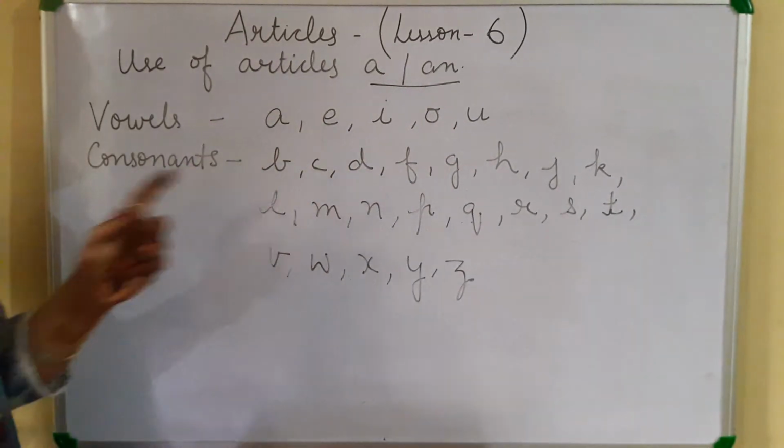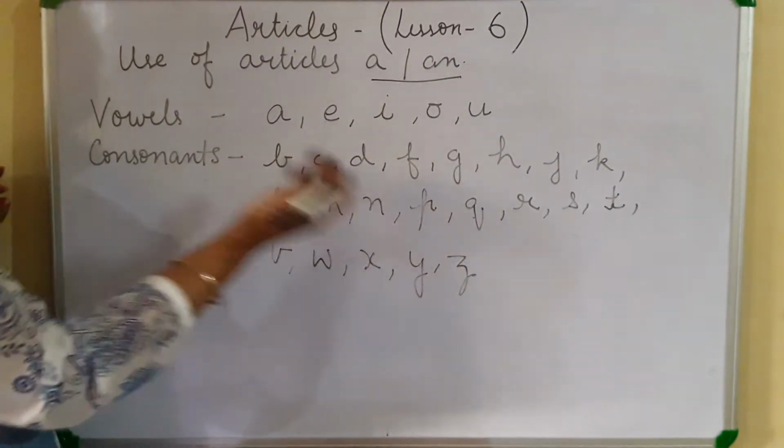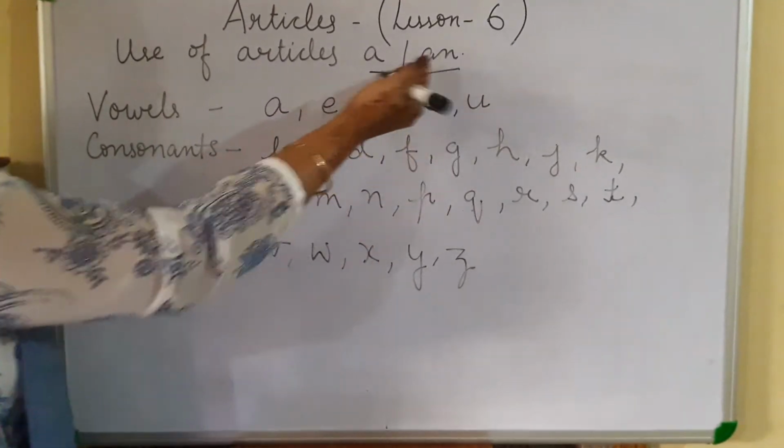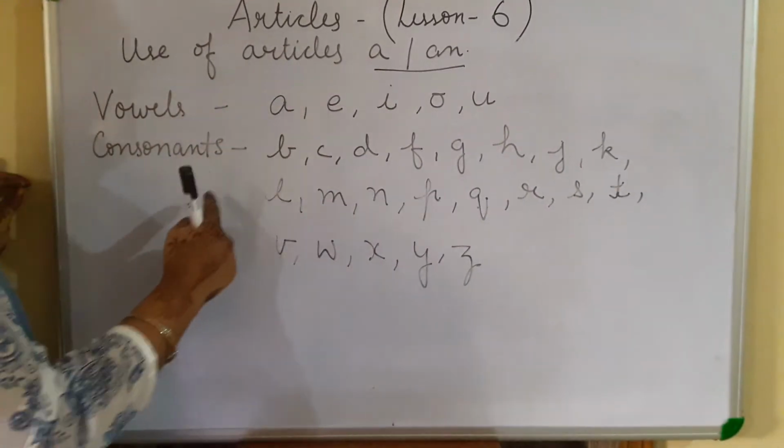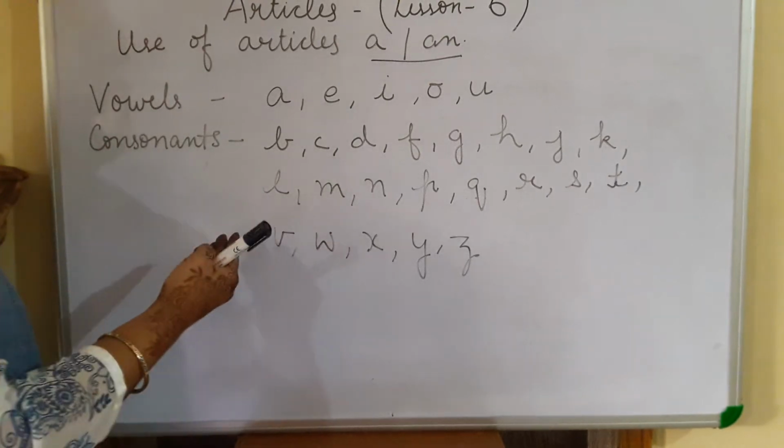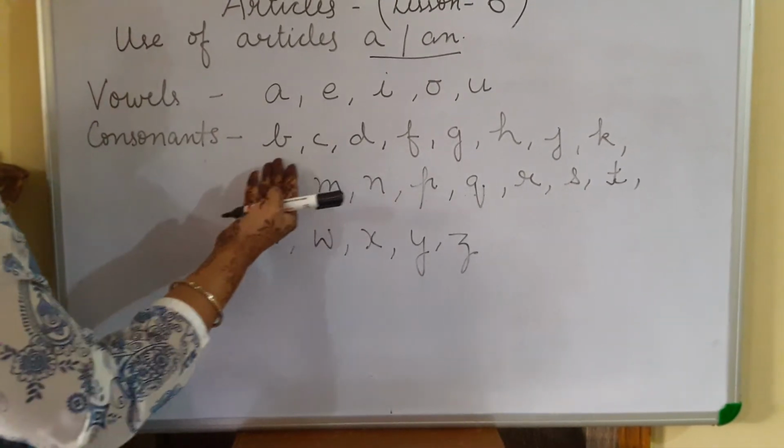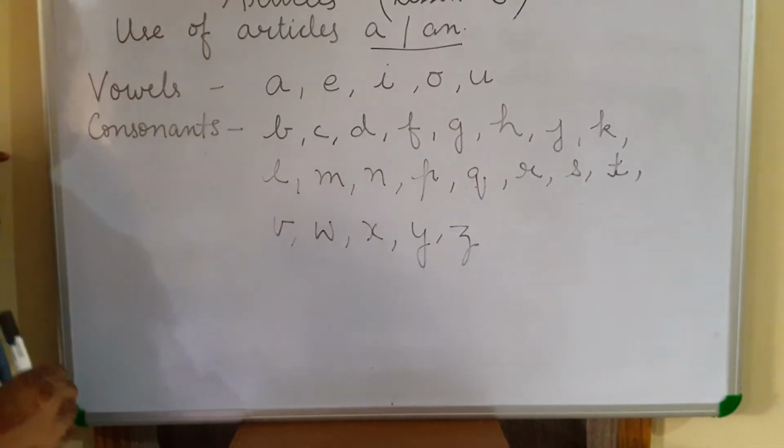The words that start with these letters take an, and we use a before the nouns that start with consonants.